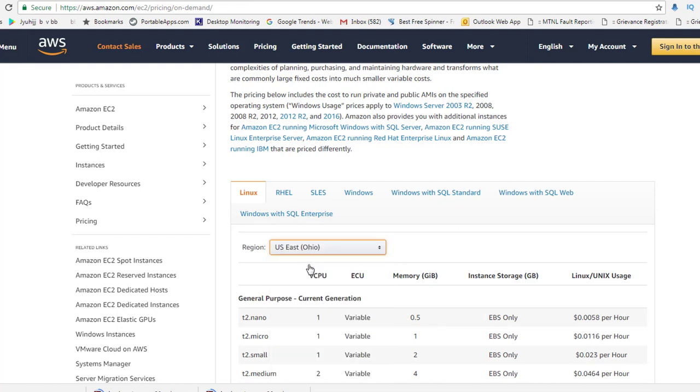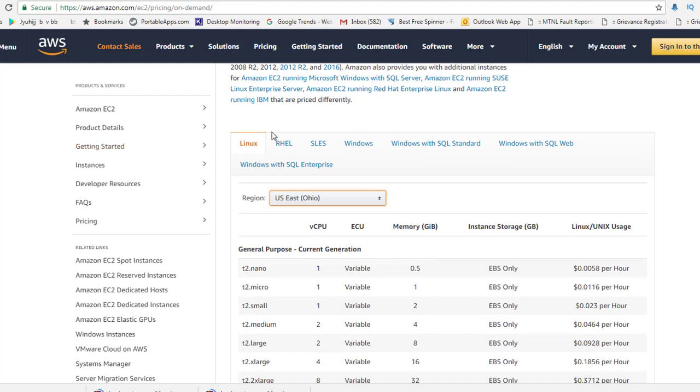So we will pick up the cheapest zone on which we need to do the practice, because we don't want to pay much, but we need to learn as much as we can, right? The first thing is, there are a few operating systems on which we can build the machines, like Linux, RHEL, SLES. SLES is SUSE Linux. We have Windows, and we have specialized Windows for SQL Standard, or Windows with SQL Web, or Windows with SQL Enterprise. So there are different OS categories which are supplied.